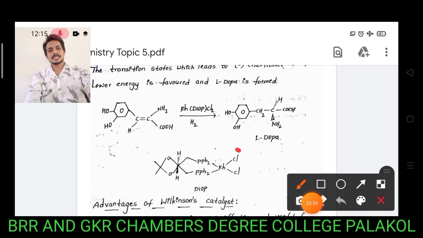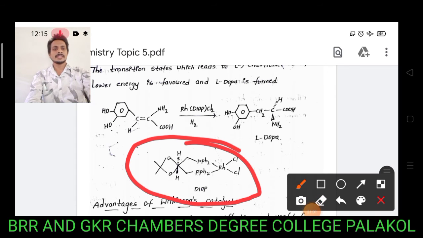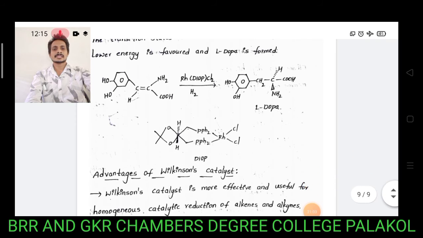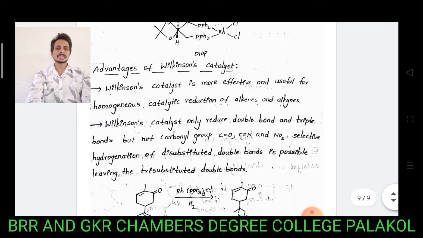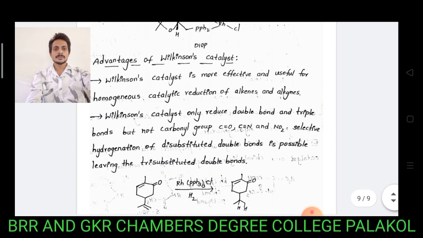This is the structure of DIOP. It is a chiral phosphine ligand system. Advantages of Wilkinson catalyst: Wilkinson catalyst is effective and useful as a homogeneous catalyst for reduction reactions of alkenes and alkynes. It only reduces double bonds and triple bonds, but not carbonyl, cyanide and nitro groups. Selective hydrogenation of disubstituted double bonds is possible, leaving the trisubstituted double bonds.